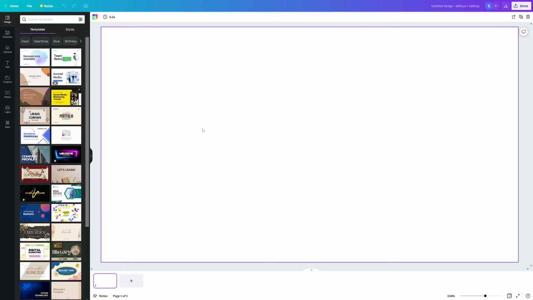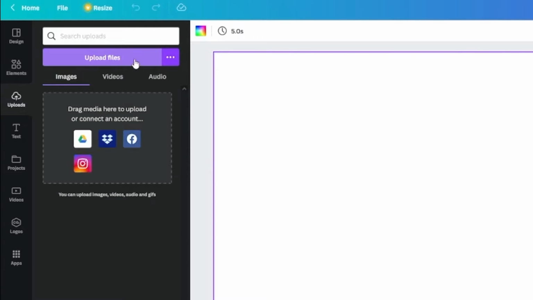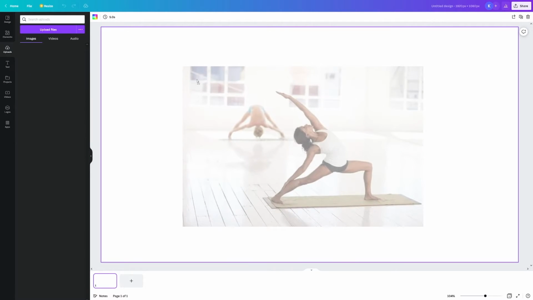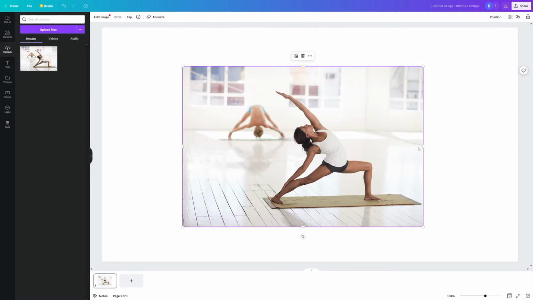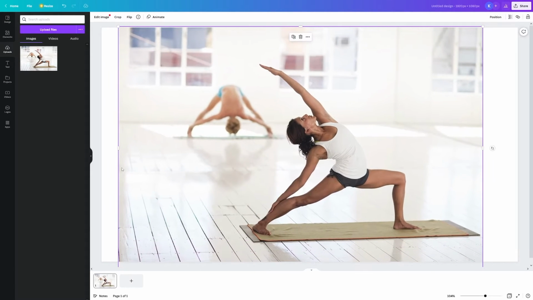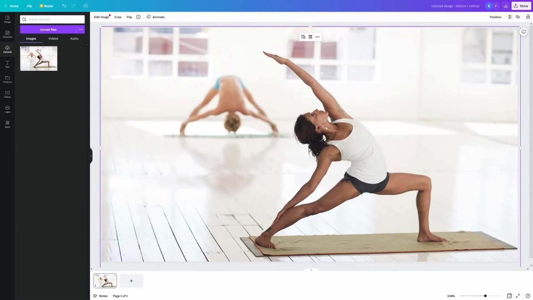You're going to be led inside of this editor. Now what you want to do is click on the uploads section, and in here just click on upload files. You will choose your picture that you have downloaded, and then you can just drag and drop this in the middle of the screen, okay? Now you just have to fit this so it fills the whole canvas, and you have it, okay? So this is the first step on Canva.